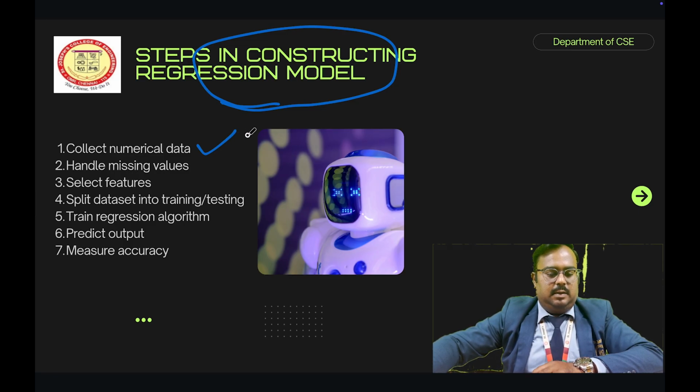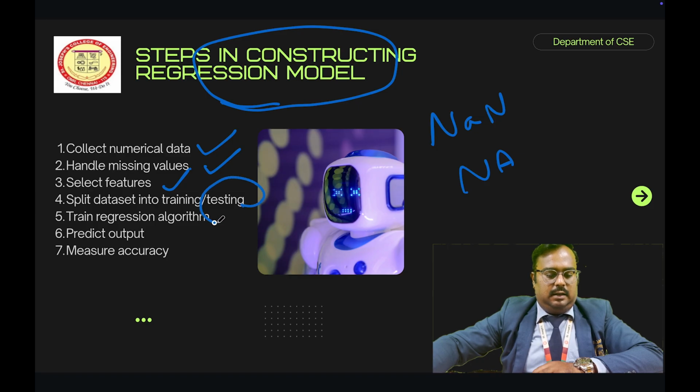So already we discussed the missing values. The representation of a missing value is NaN or NA. So next one is select features. After that, we have to split the dataset into two things: one is training and another one is testing, right? After that, we have to train the regression algorithm based on this evaluation. After that, we have to choose the best algorithm. So next we have to predict the output. Finally, we have to measure the accuracy.